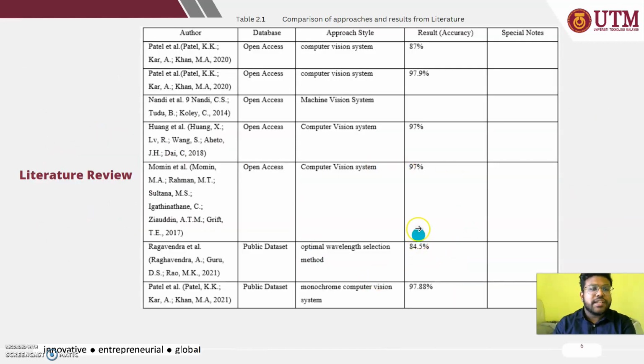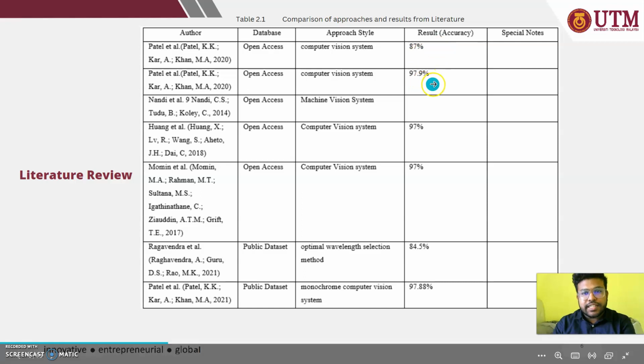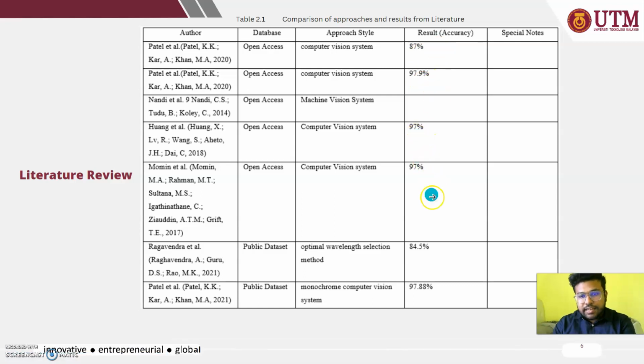So this is the literature review that I have done. This also shows the comparison of approaches and results from the literature. Here we can see so many authors used computer vision systems, machine vision systems, optimal wavelength selection methods, and monochrome computer vision systems, and we can see the accuracy here: 87%, 97.9%, 97%, 84%, 97.88%.